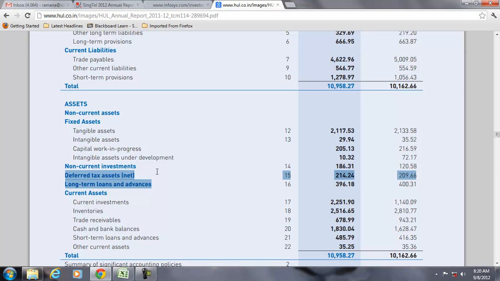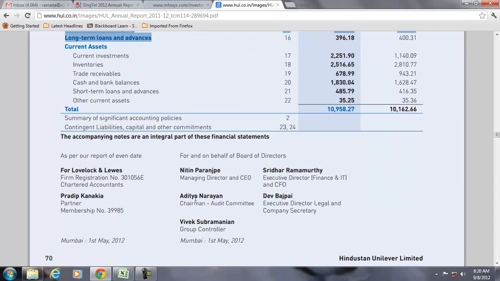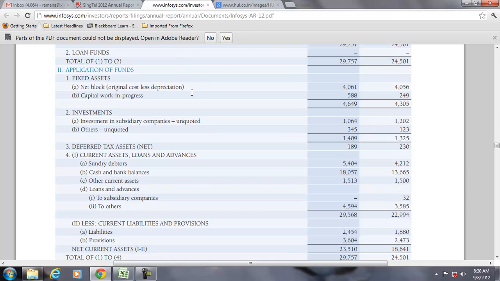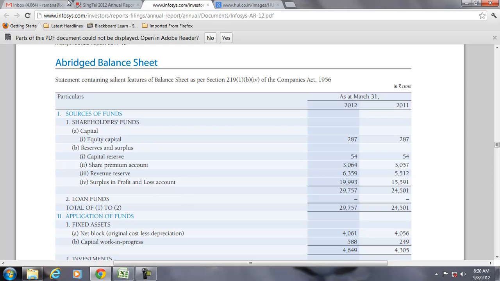So what is this deferred tax which is visible on the balance sheet as well as the income statement? It's not just a case of one company. If you pick up another IT company, Infosys, there also you can see the deferred tax asset. So what is this deferred tax? What is the impact of the deferred tax on the financial statement? Is this just limited to some Indian companies?